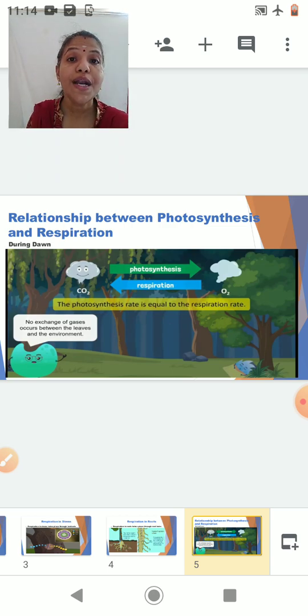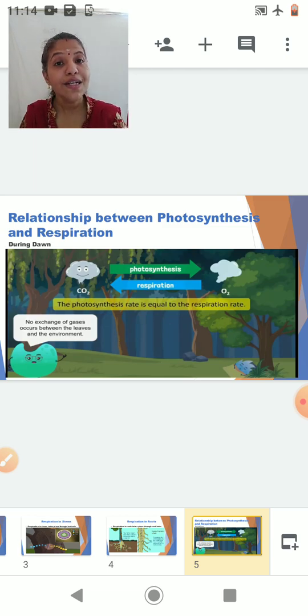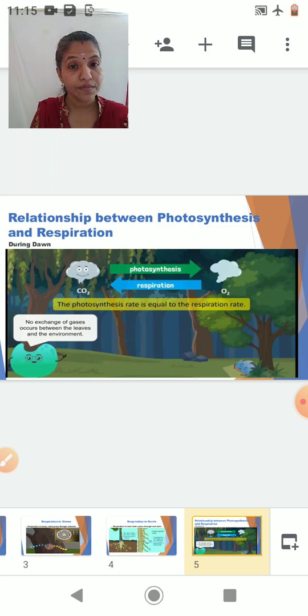And what does it liberate out? It liberates carbon dioxide, and that carbon dioxide is itself used for photosynthesis. So that means these two life processes are complementing each other. They are supporting each other.